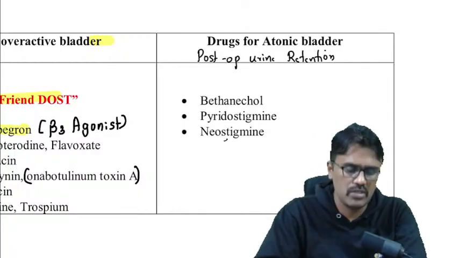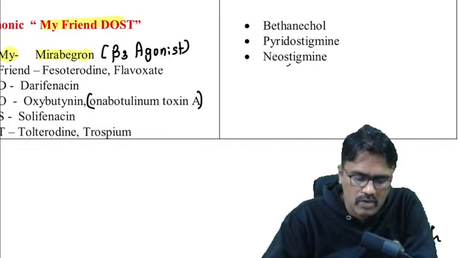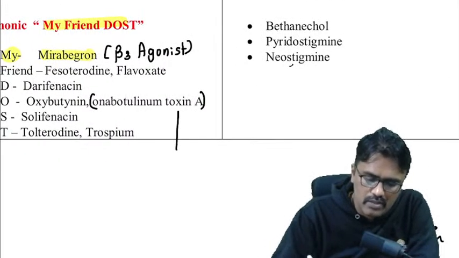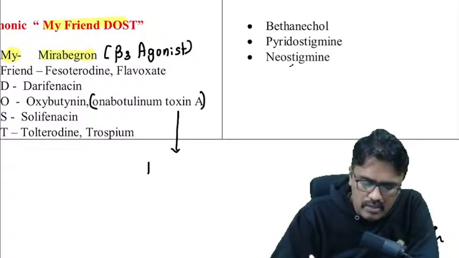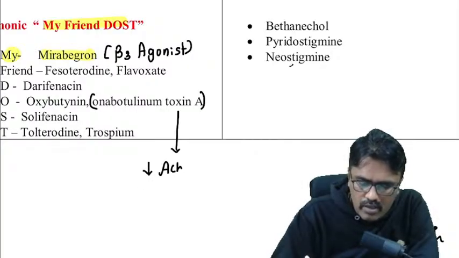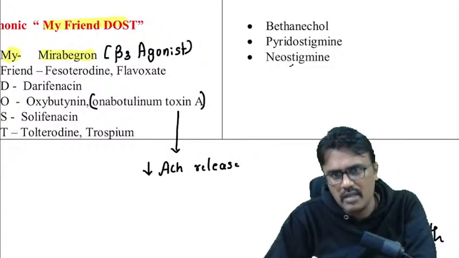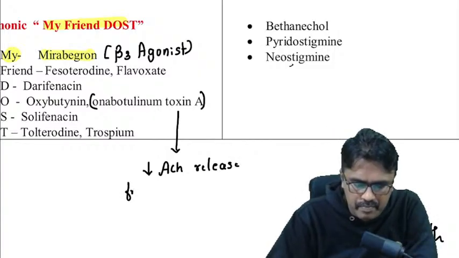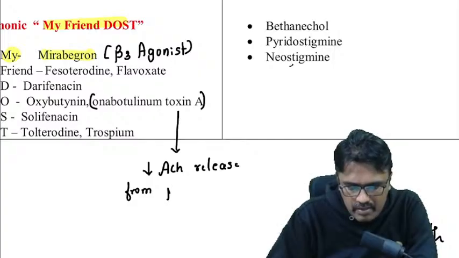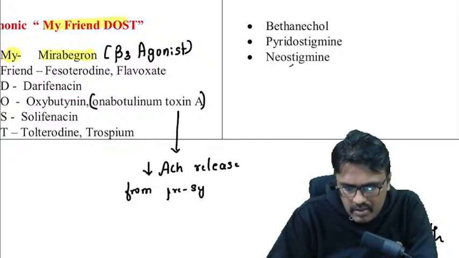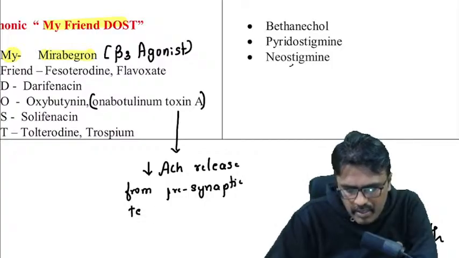So I asked a question, how does botulinum toxin work? These toxins work by decreasing acetylcholine release from the presynaptic terminal.